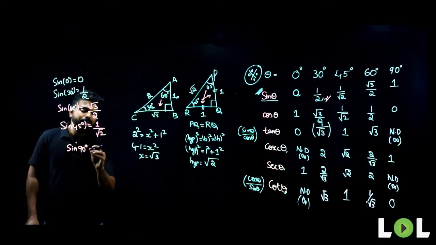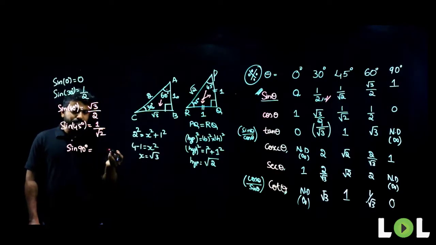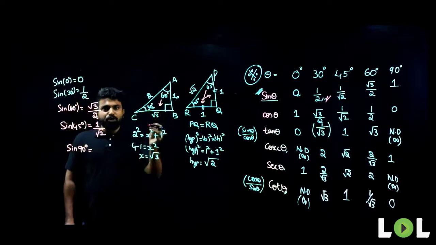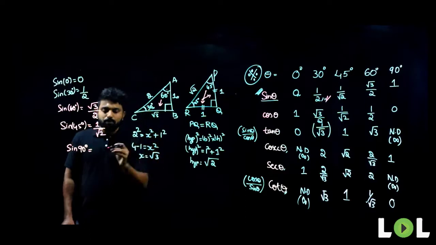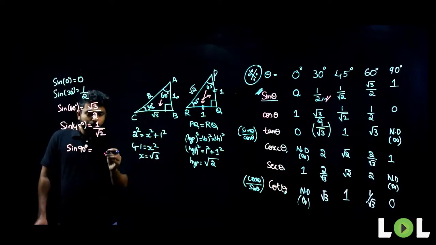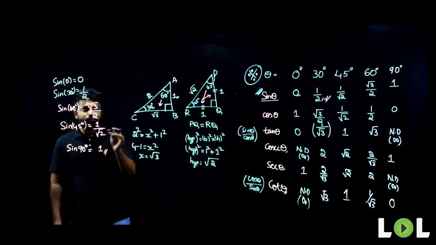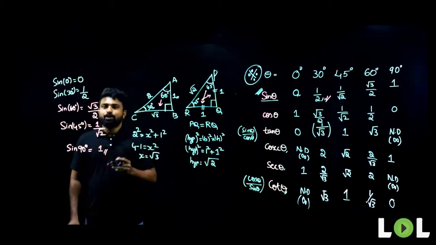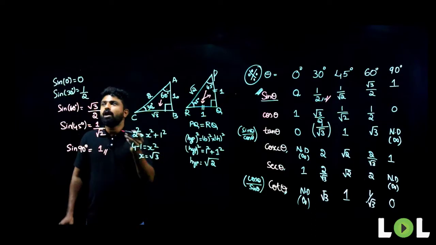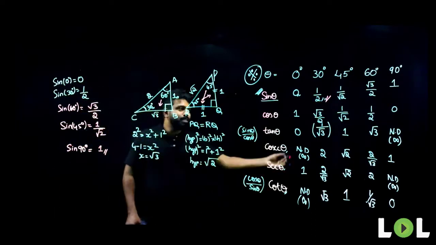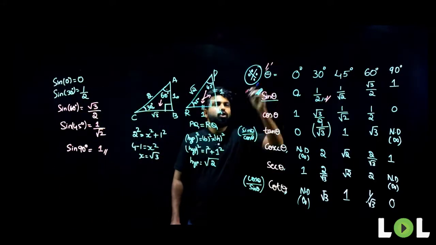What about sine 90 degrees? Can we find out sine 90 degrees? Yes, because both the hypotenuse and the opposite side are the same. So, hypotenuse divided by hypotenuse, we will have 1 only. Similarly, you can find out the values for cos as well as tan from these figures, or write down sine and use this first method which I taught you.